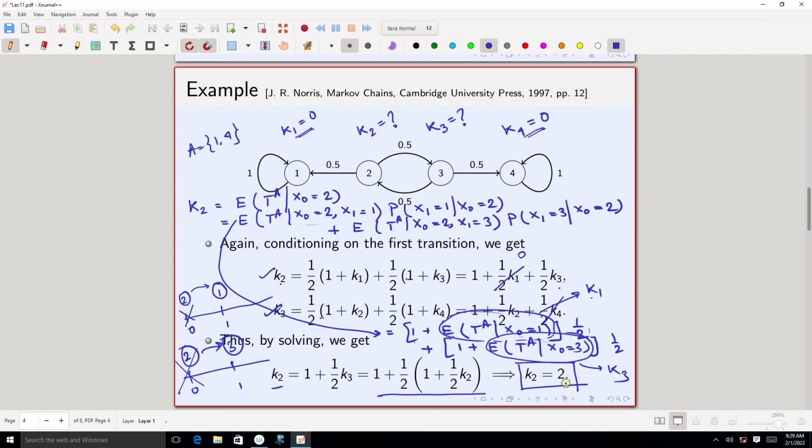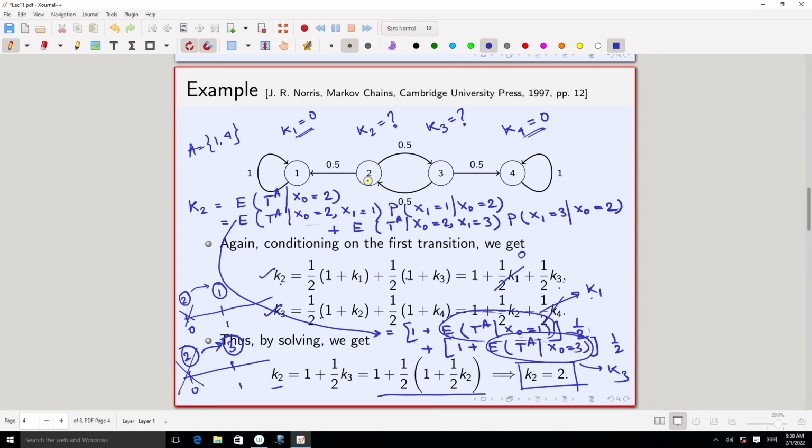So this example tells us that on an average in 2 units of time starting from 2, I will hit state 1 or state 4. The chain will be absorbed in state 1 or in state 4 on an average in 2 units of time if the chain starts from state 2. Okay? So that is the idea of solving this kind of problem, and the basic idea is almost the same as that of finding the hitting probability starting from some given state.